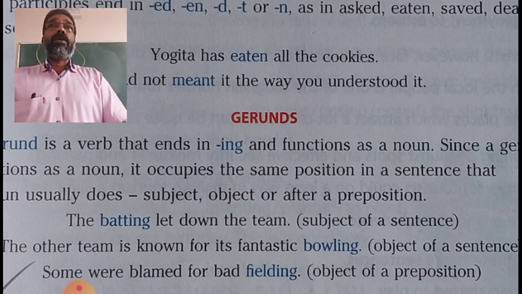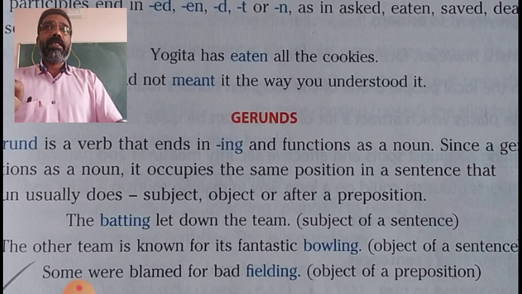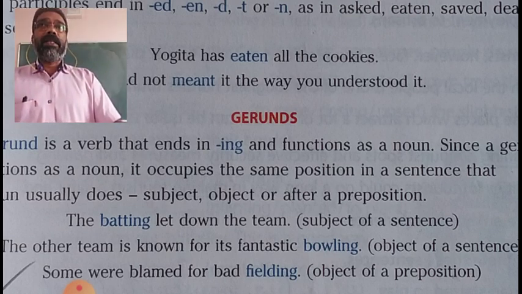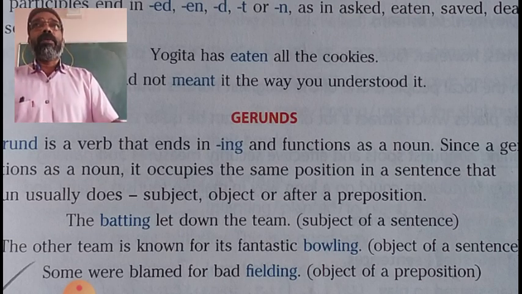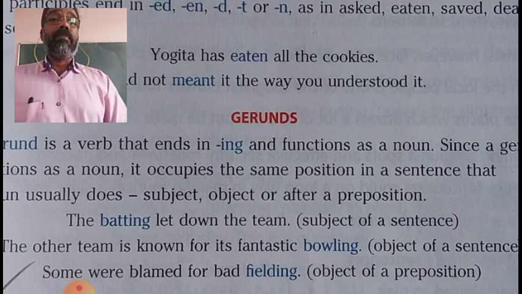That means it occupies the position of a subject or object of the sentence or object of a preposition. This difference you should keep in mind.